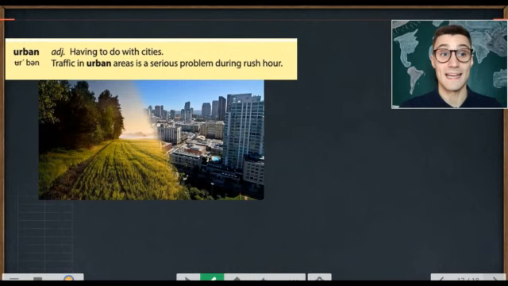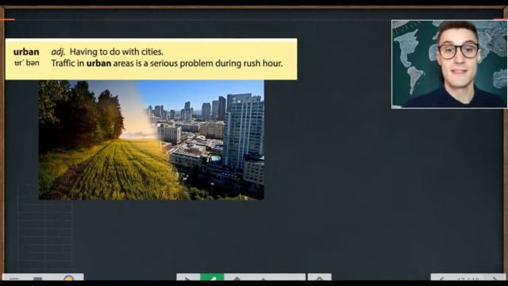The last word is urban. We use the word urban to describe something which has to do with cities. Urban. Traffic in urban areas is a serious problem during rush hour. This is an urban area.